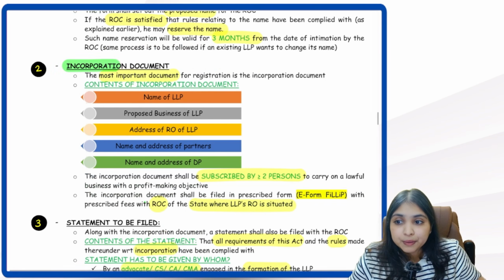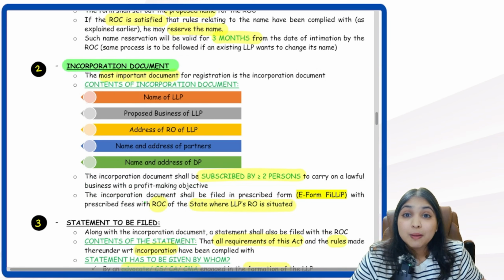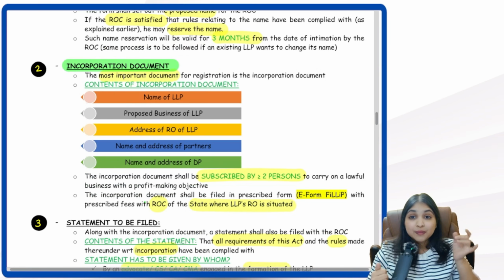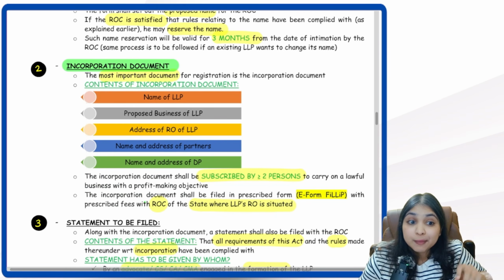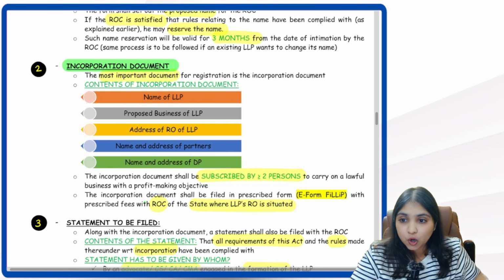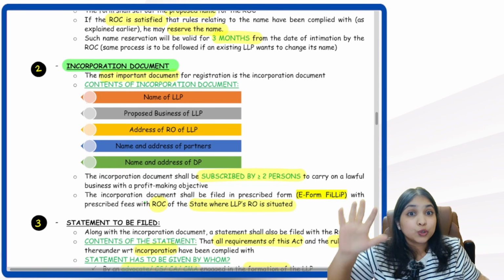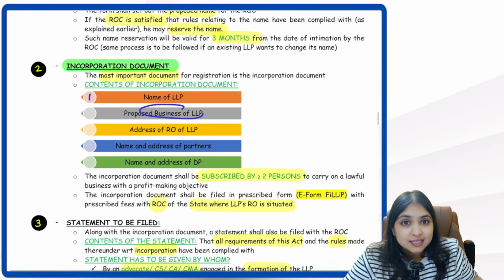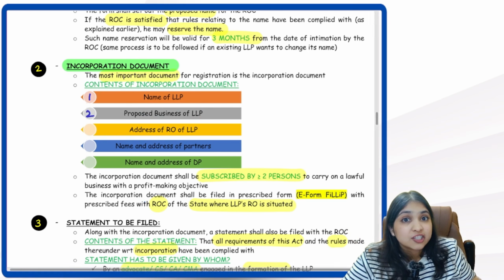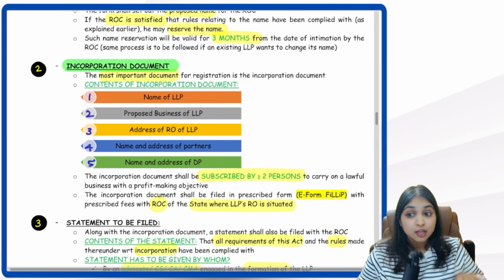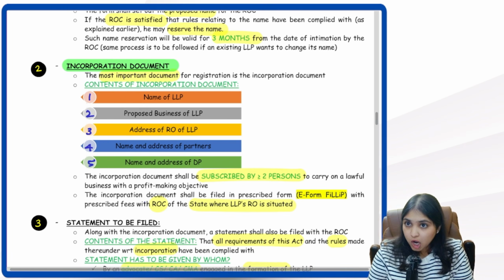Second step, we have to prepare the incorporation document. Do you remember what I told you about the incorporation document? The most important document. Whoever signs this incorporation document automatically becomes a partner. Remember all that. So in the incorporation document, there will be totally how many things? Total 5 things will be written over here. Name of the LLP, business of the LLP, registered office address of the LLP, name and address of the partners, name and address of designated partners. So 5 things will be written in the incorporation document.